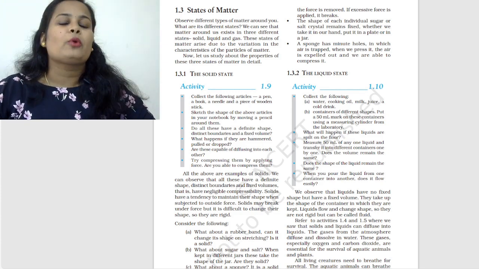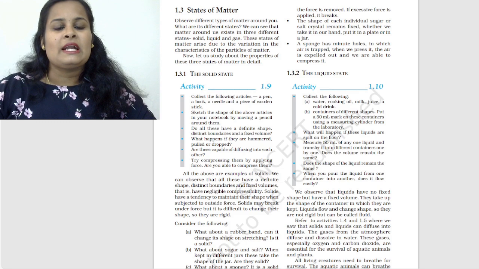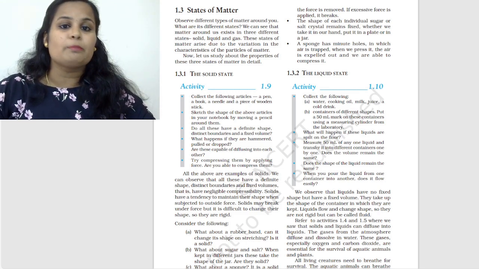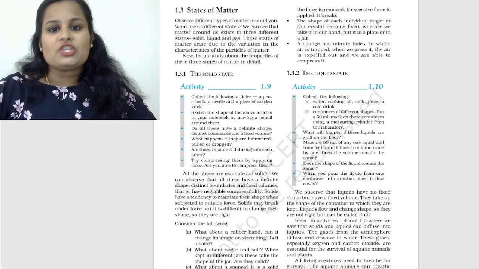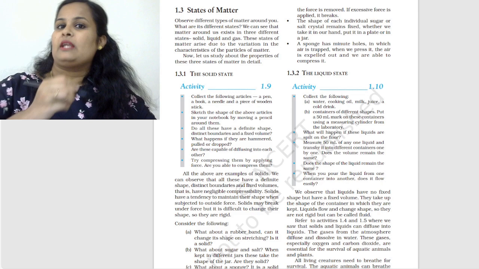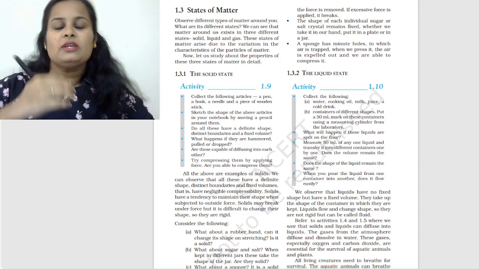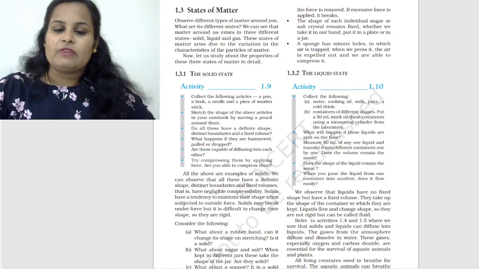Activity 1.9, let's check it out. Collect the following articles: a pen, a book, a needle, a piece of wooden stick. Sketch the shape of the above articles in your notebook by moving a pencil around them. So we are supposed to just draw a boundary around the articles that we have taken.